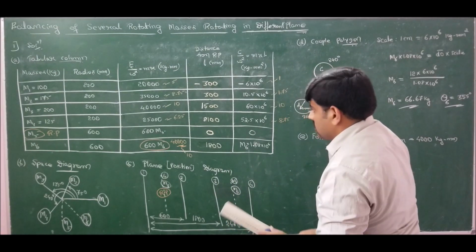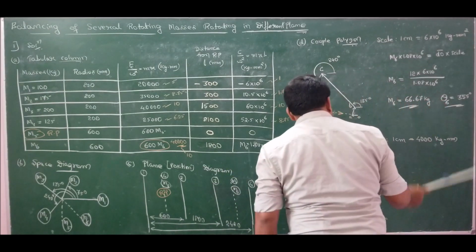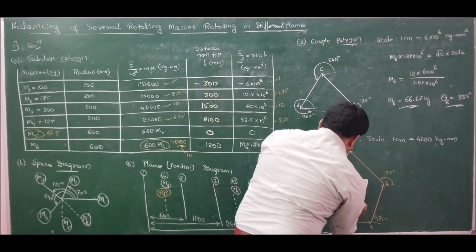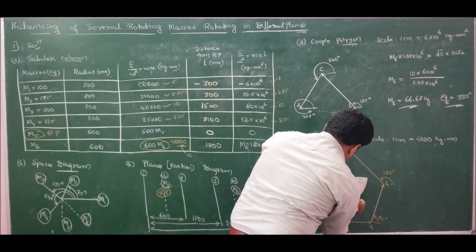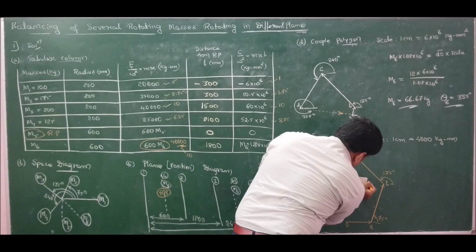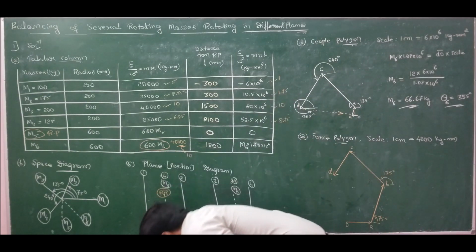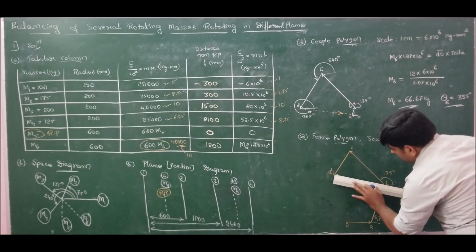Next we have 10 centimeter at an angle of 355 degrees. That is, just you draw minus 5 degree. Next we have minus 5 degrees. Length is 10 centimeters.